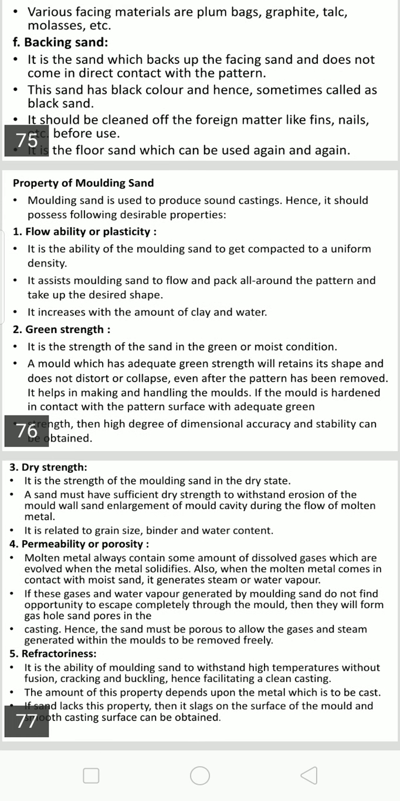Then dry strength. It is the strength of the molding sand in the dry state. A sand mold needs sufficient dry strength to withstand erosion of the mold wall and enlargement of the mold cavity during the flow of molten metal. It is related to grain size, binder and water content. So it is very important. It is the strength of the molding sand in the dry state, as opposed to the green state.